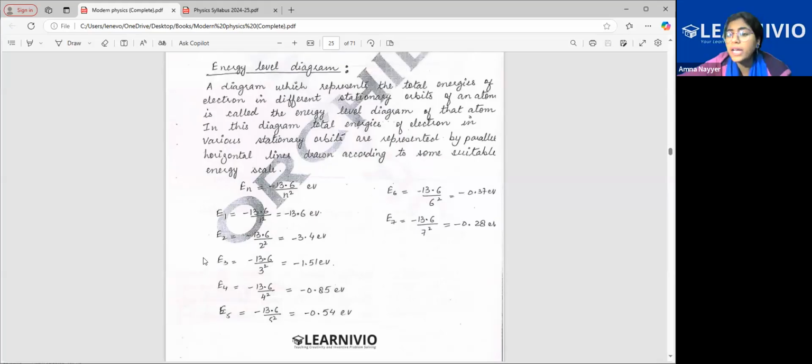If I want to display it, that is called the line diagram, or the energy level diagram. Suppose I want to represent the energies and show how they are for every orbit.